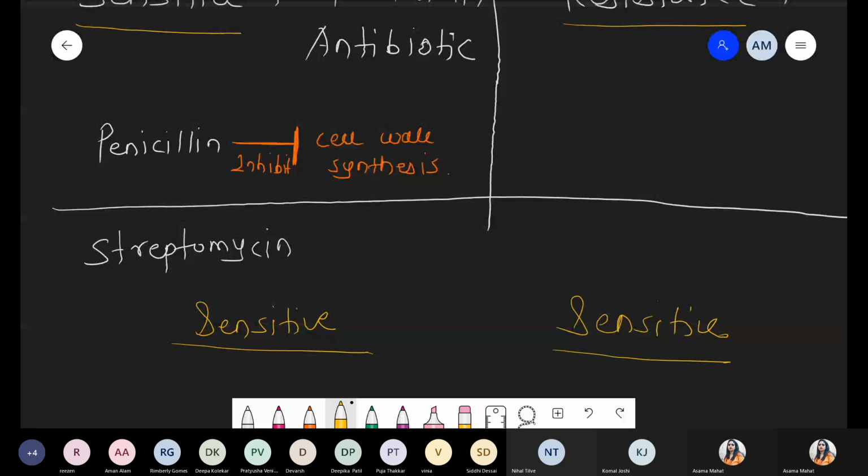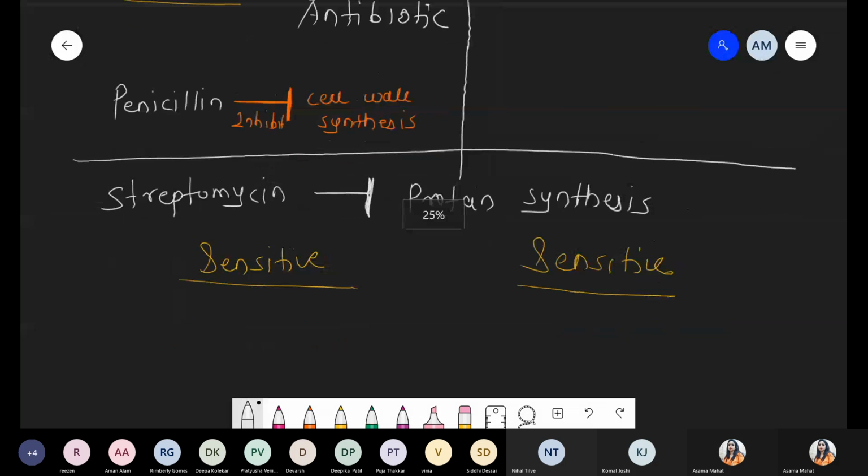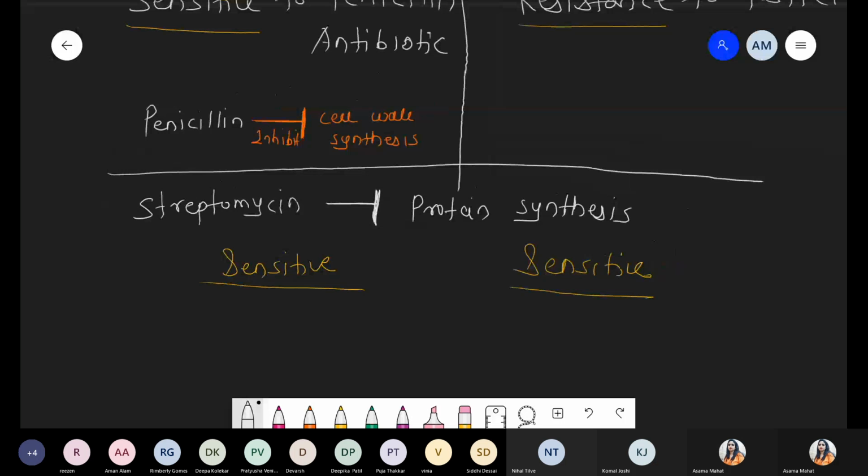And why are these sensitive? Because streptomycin directly can inhibit protein synthesis. They are associated with blocking, or they stop, the protein synthesis. So definitely gram positive bacteria as well as gram negative bacteria require protein, and streptomycin acts on the protein synthesis. It attacks the ribosome. There is no formation of protein, and if protein does not get formed, it means no enzymes, no other important growth factors, so it leads to death of bacteria. So that's why we are talking about streptomycin.